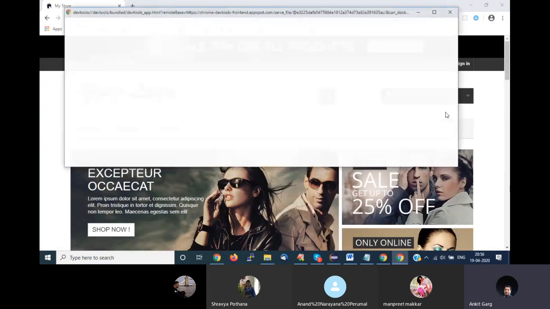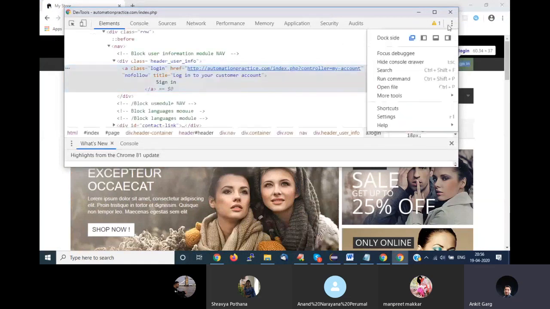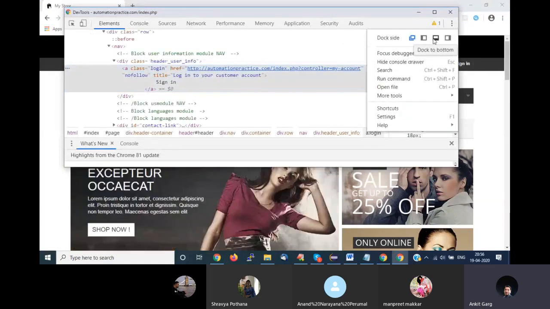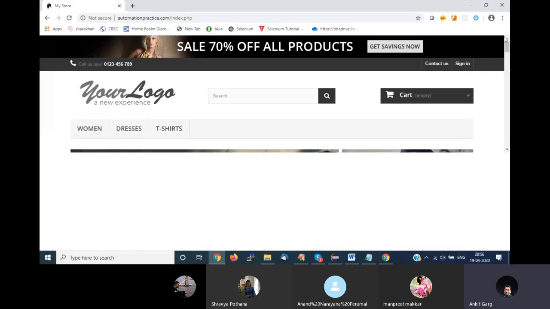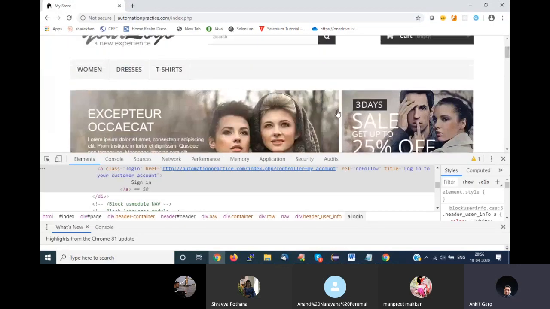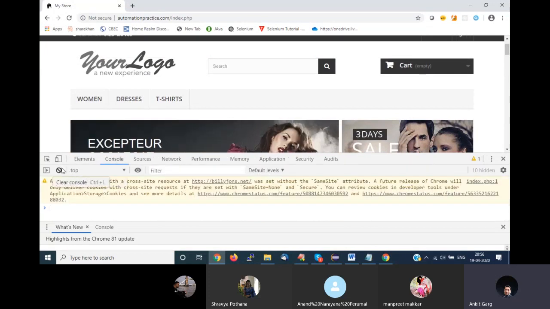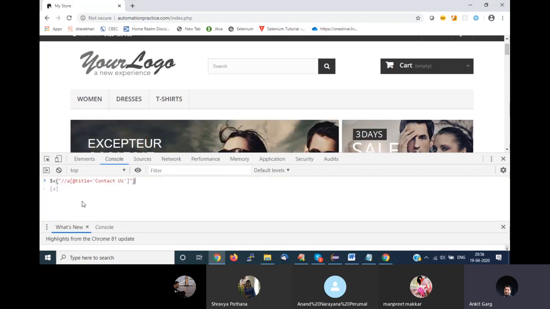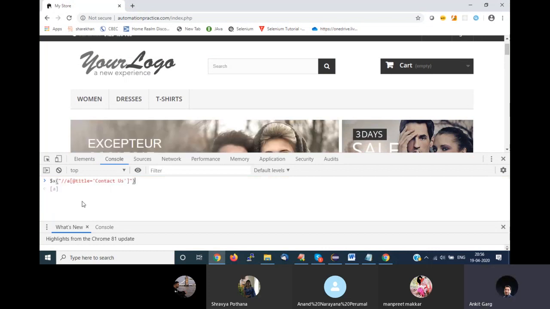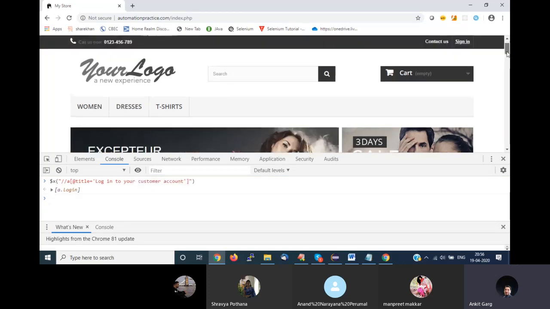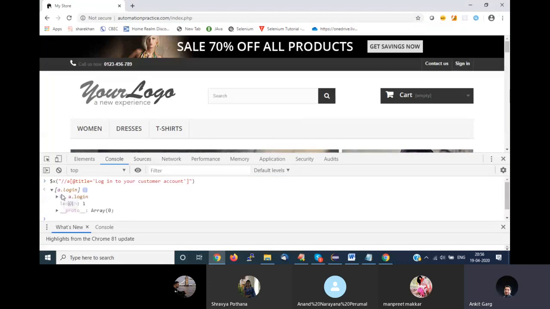Inspect my element. I'll open it in this way, it will be easy. I have already told you in console the history is maintained, right? So I can hit my up arrow key multiple times until I see this. This was the element, I guess, for the sign in. I'll expand it. Yes, this is the element. I want to click on this element.